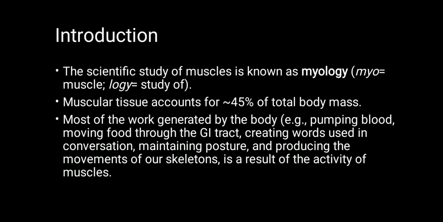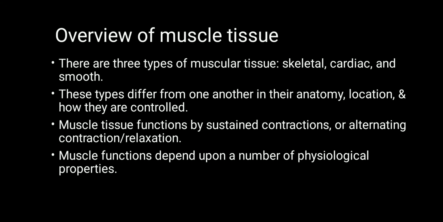Hello friends, in this video lecture we are going to learn a very important tissue in our body, that is muscular tissue. Muscular tissue accounts for nearly 45% of our total body mass. Most of the work generated by the body, such as moving food through the GI tract, conversation, meaning making of words, maintaining body posture and postural balance, and the movement of the skeleton, like when we walk, we speak, we run, we jog, etc. These are all the functions or works made by our muscular tissue in our body.